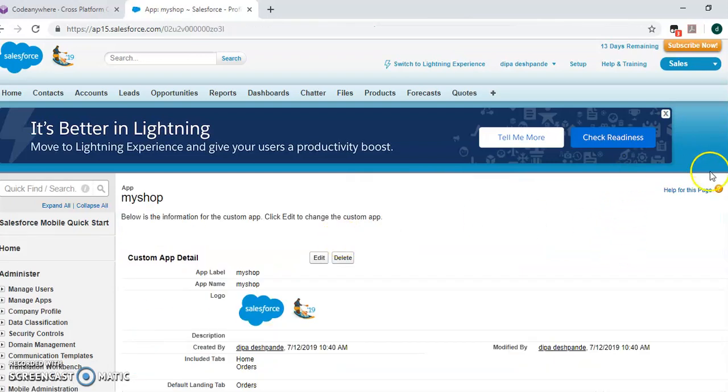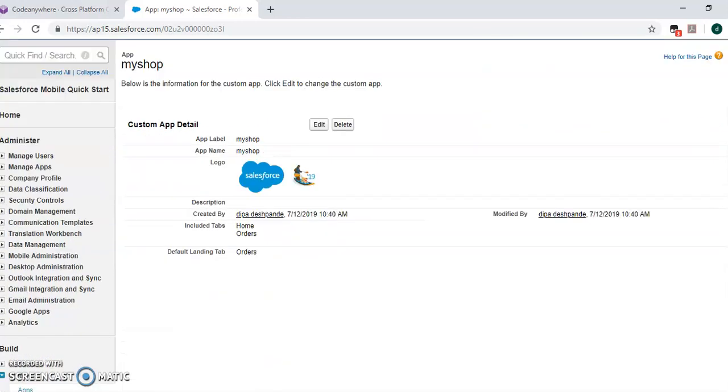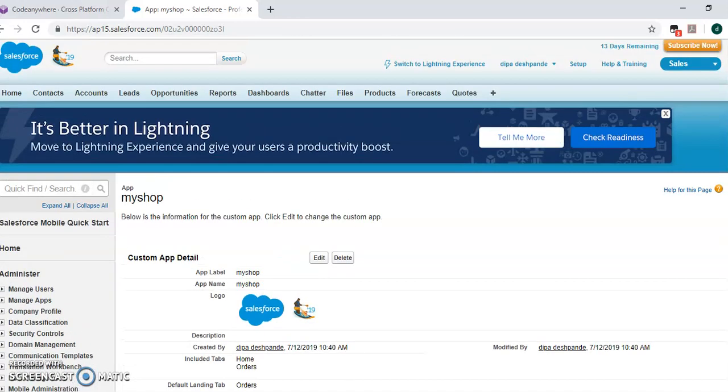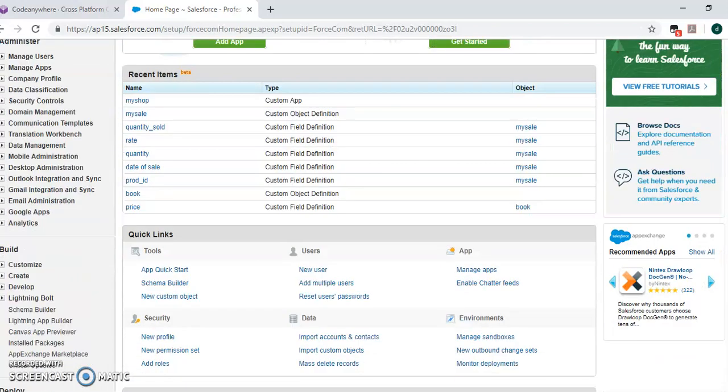You see, this is My Shop. In that, if you want, you can create a tab. Setup, Create, Tab.